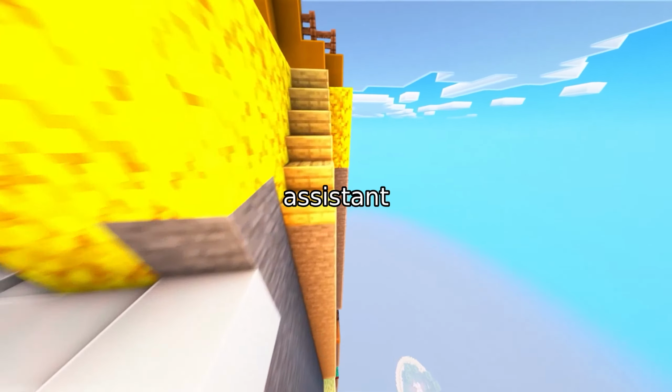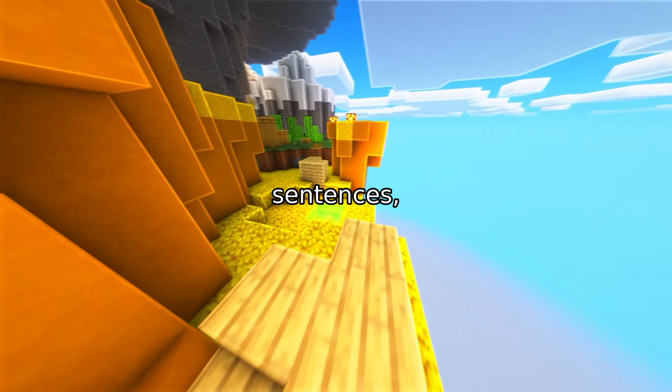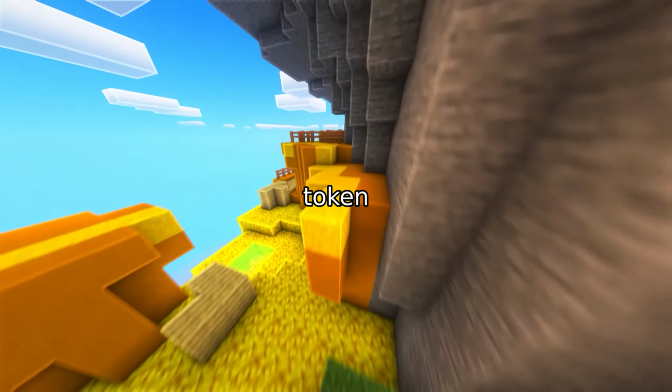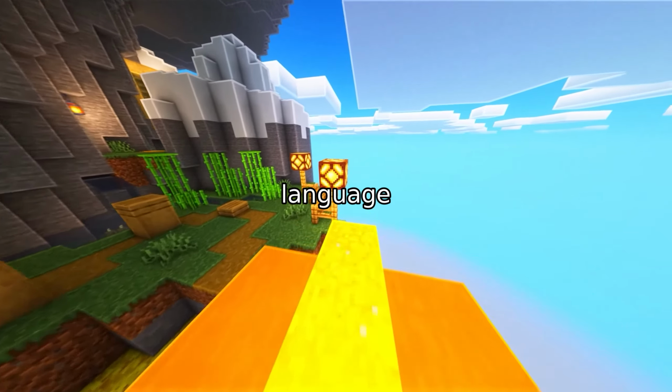Imagine a world where your AI assistant doesn't have to wait for each word to finish before thinking of the next, where entire sentences, even complex code, are generated in a single breath. That's the promise of parallel token prediction, a breakthrough framework that shatters the long-standing bottleneck of autoregressive language models.